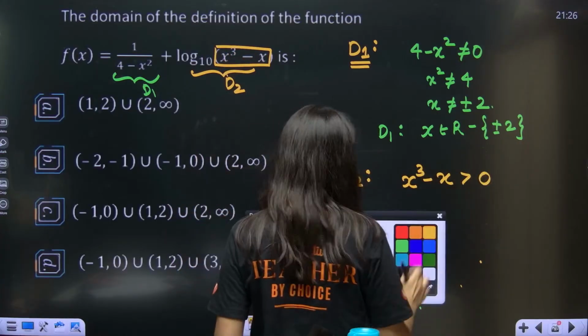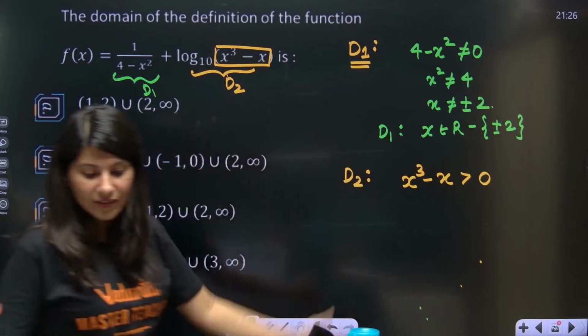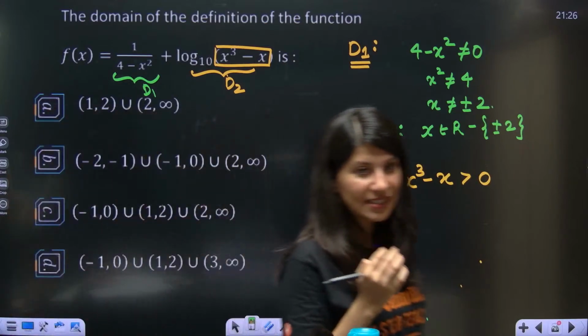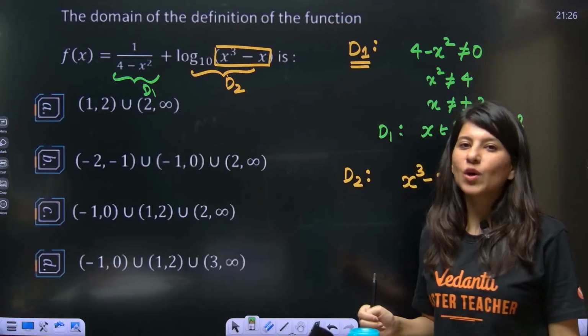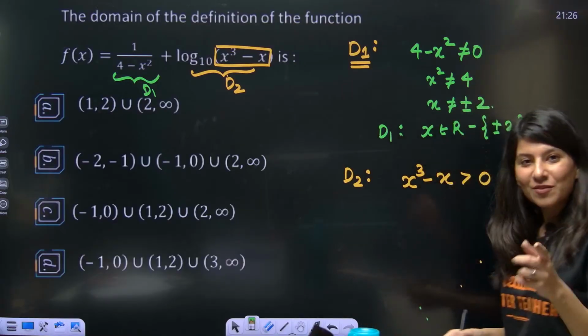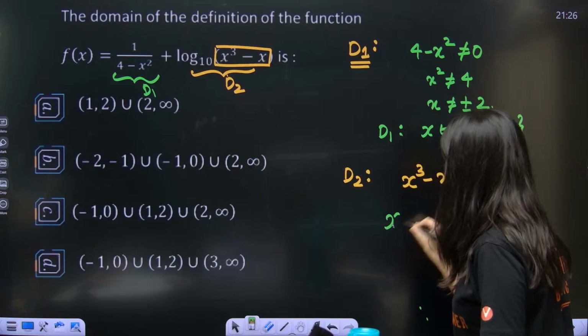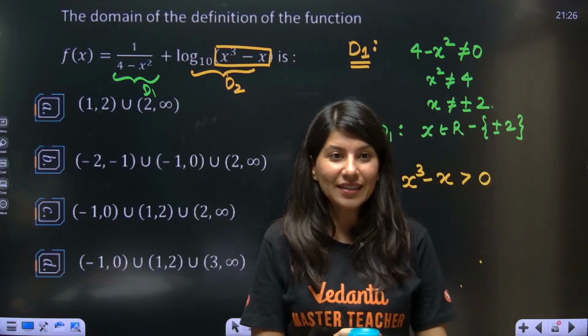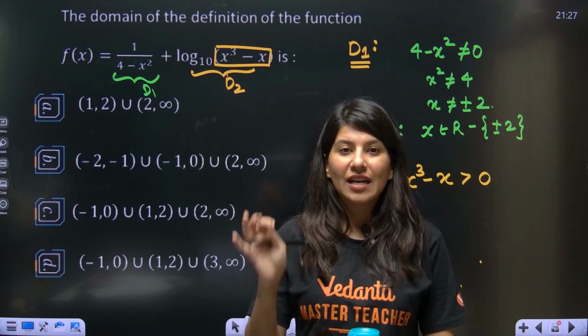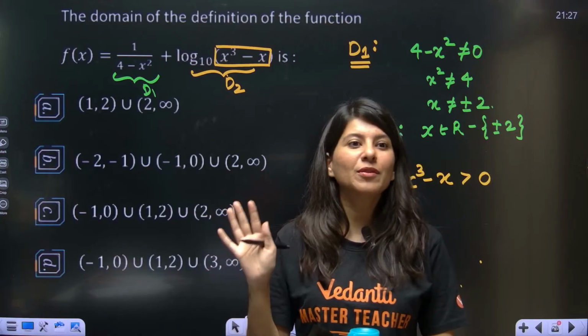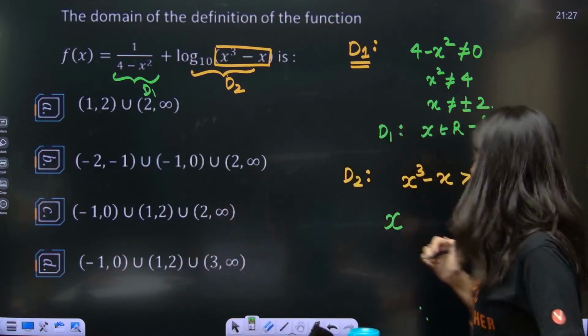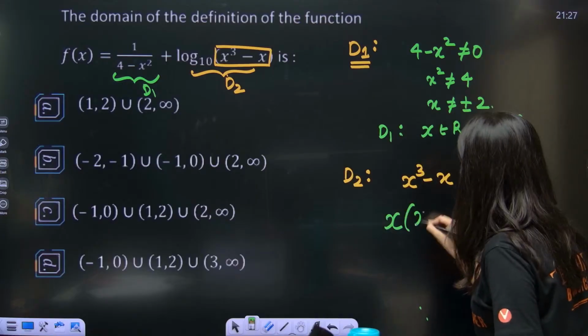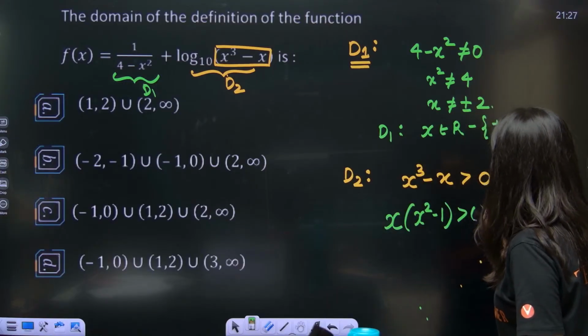How many of you know the wavy curve method? Abhijit is going to tell you the importance of wavy curve, because he was there in that lecture. Class 12th, the very first session, without wavy curve you won't be able to solve questions. Now take x common. So this is x square minus 1 greater than 0.